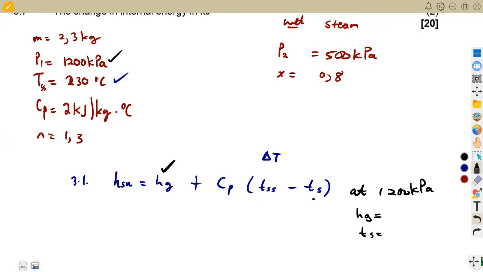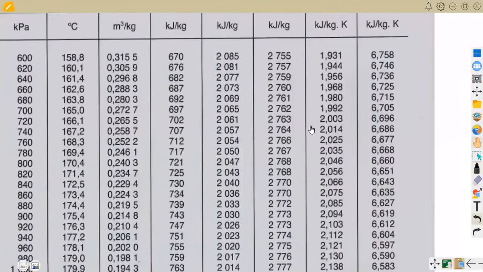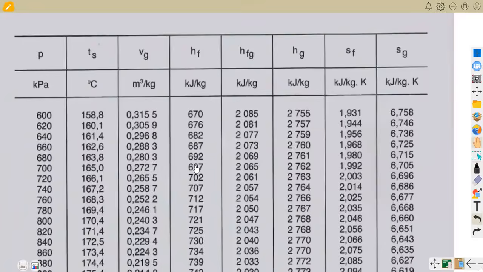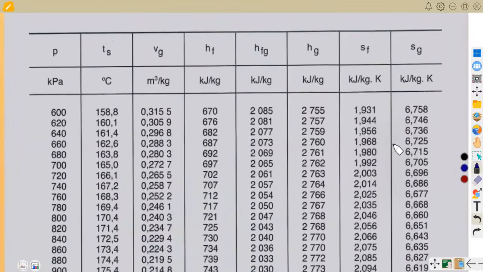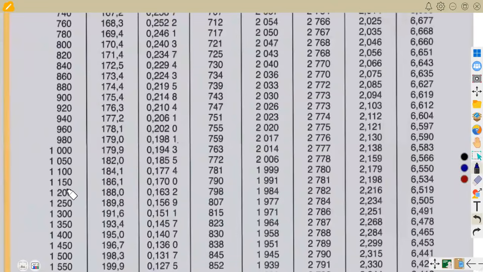So let us check from our steam tables in this case. All right, so we're going to need our steam tables at 1,200 pressure. As you can see, our pressure is already in kilopascal. So we are going to go under 1,200. So this is it at 1,200 here. We are going to need the values that are going to correspond across this 1,200. All right, so this is where we are going to take our values from.